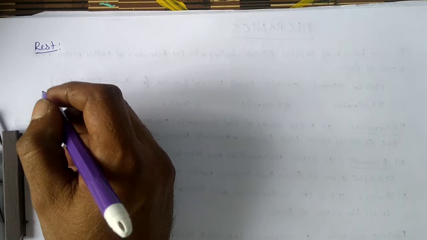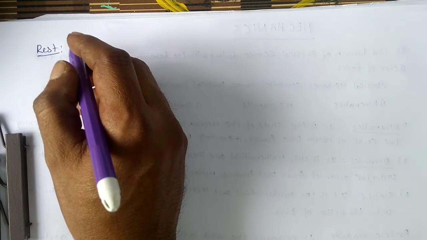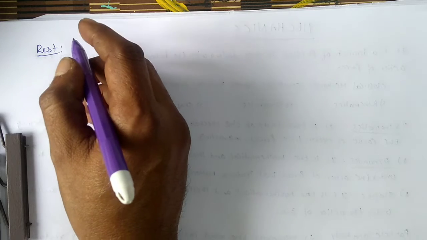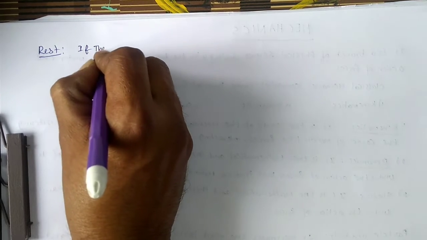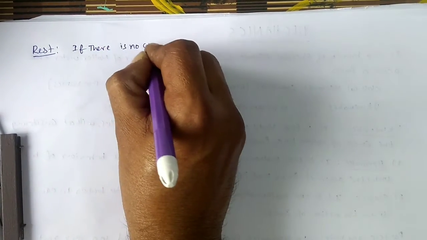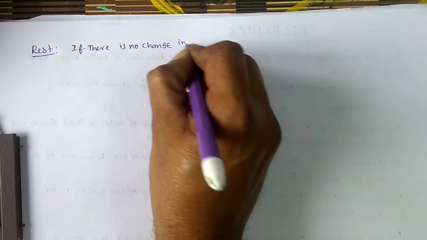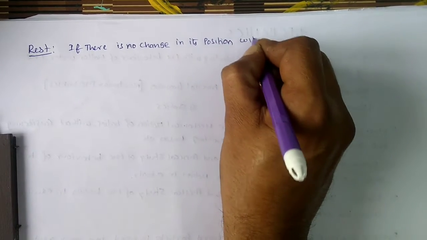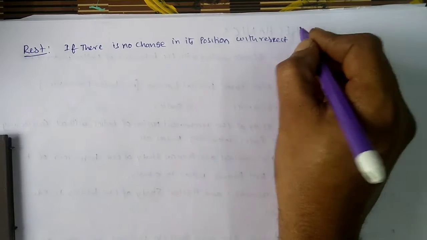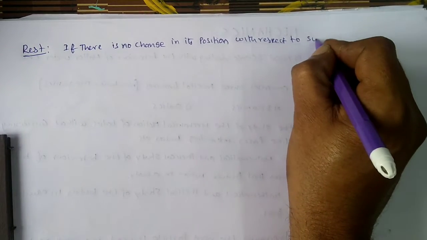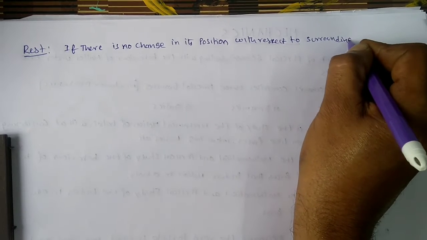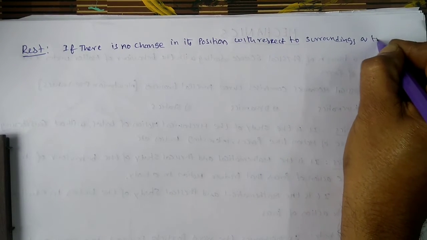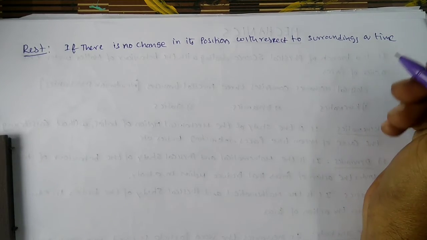The definition of rest is: if there is no change in its position with respect to the surrounding or time, then the body is said to be in the rest position.